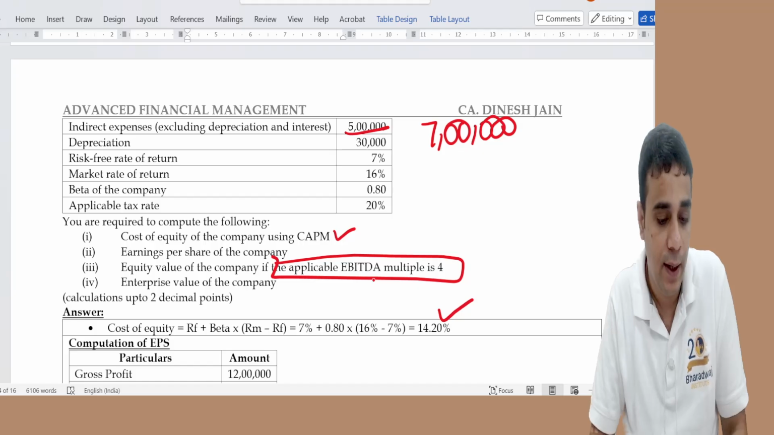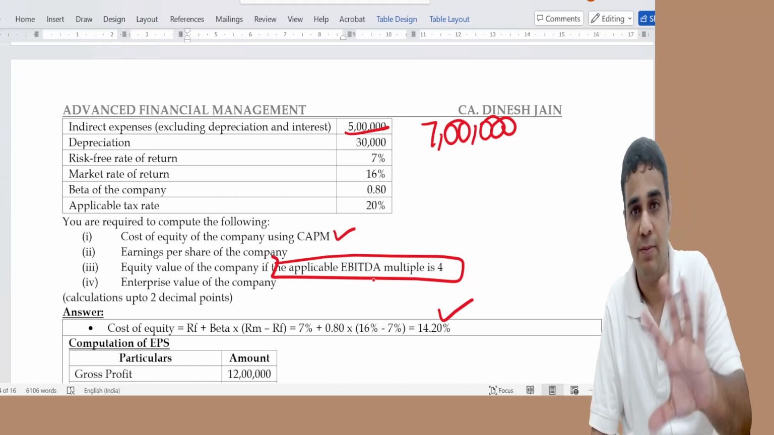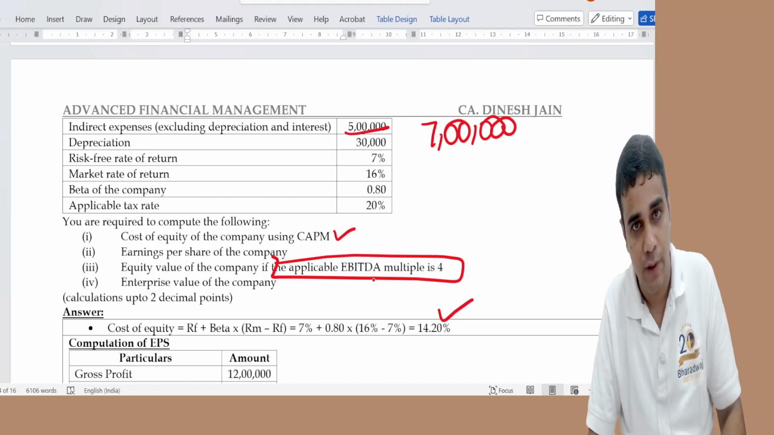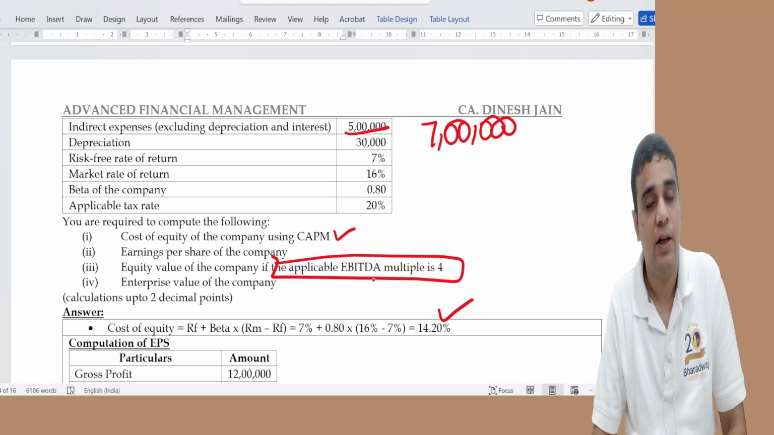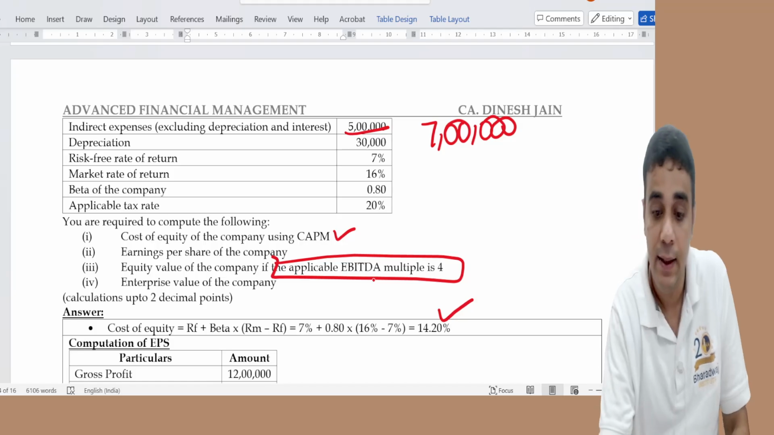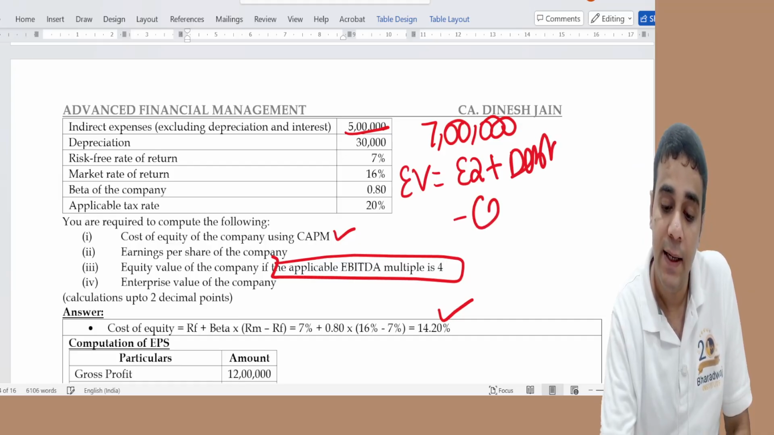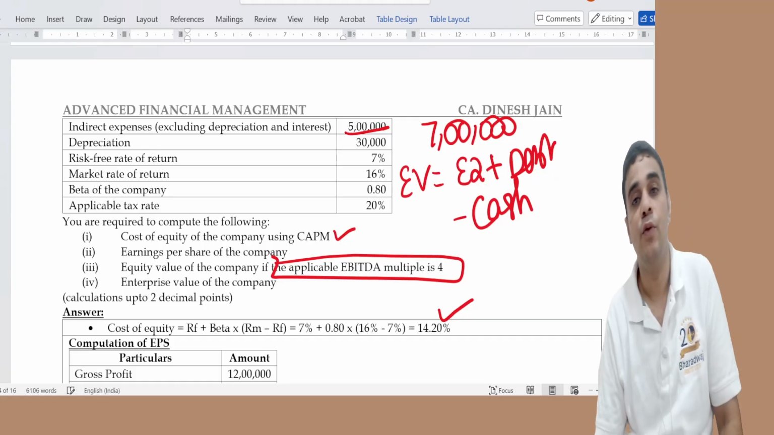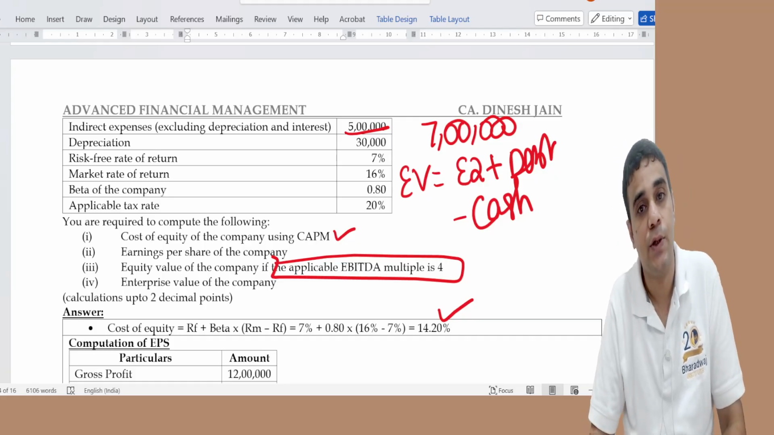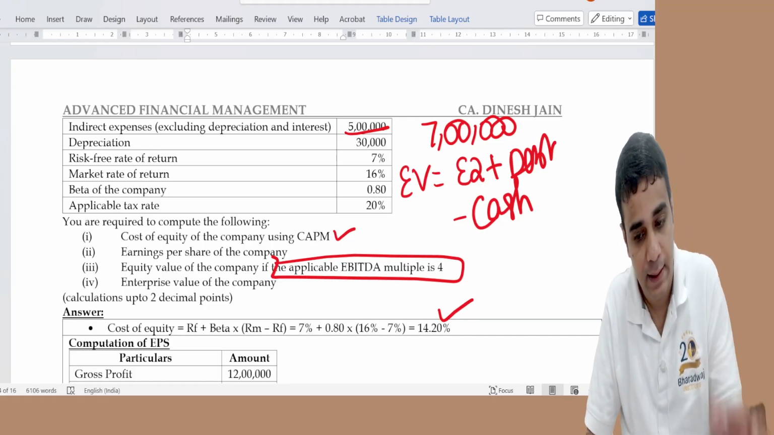It will ideally give enterprise value. ICAI, if it does something else, I'm not sure, but this is the correct approach. That is 7 lakh into 4 is the enterprise value, and enterprise value is equal to equity plus debt minus cash. This will give you the equity value. Enterprise value is 28 lakh.